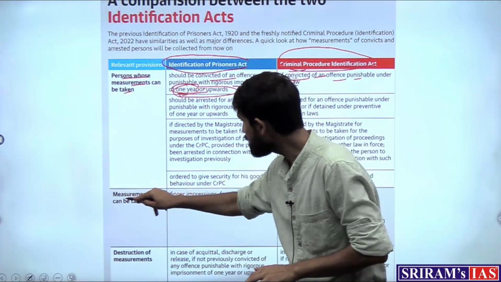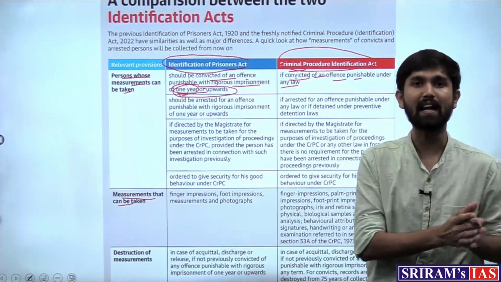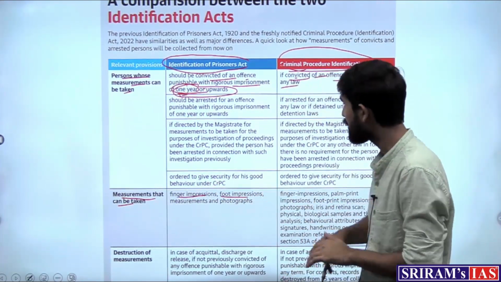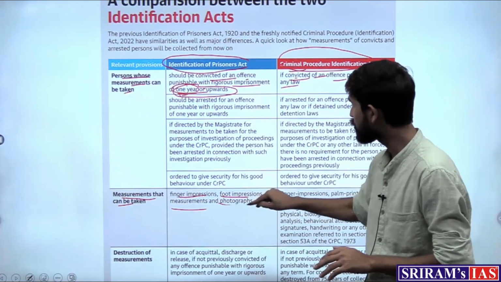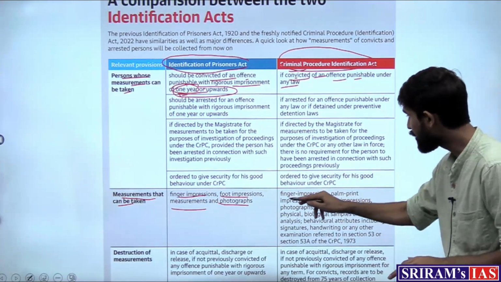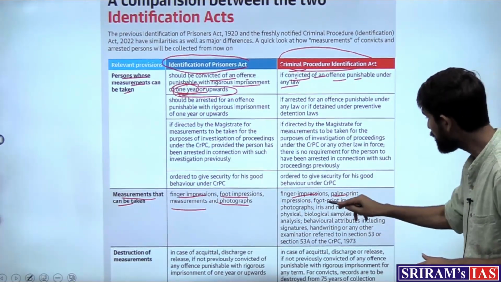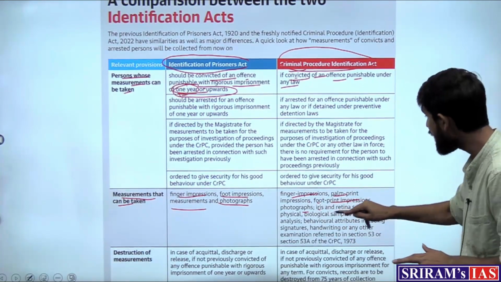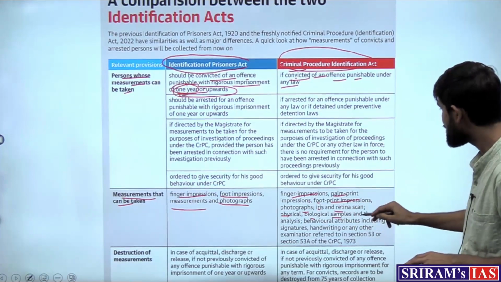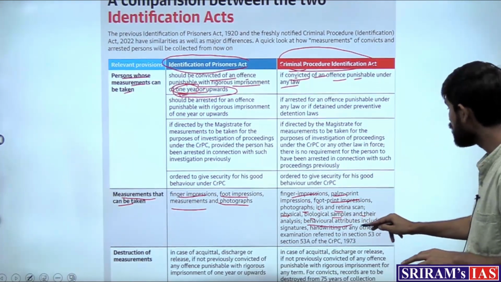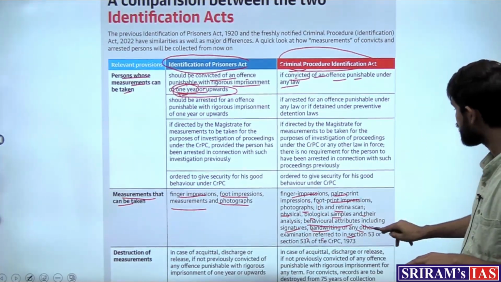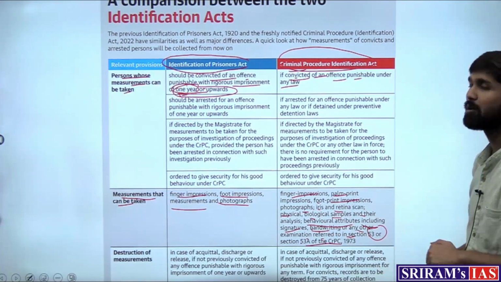And then what are the measurements that can be taken? So obviously in the 1920 law there were fewer measurements which could be taken. So finger impressions, foot impressions, measurements such as height, photographs, these were the limited features in the 1920 law. In the amended act there are finger impressions, palm print impressions, footprint impressions, photographs, iris and retina scan, the scanning of the eyes, physical, biological samples and their analysis, behavioral attributes including signatures, handwriting or any other examination referred to in section 53 or 53A of the Criminal Procedure Code.